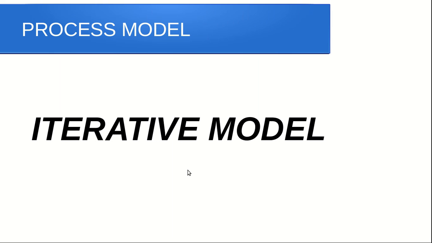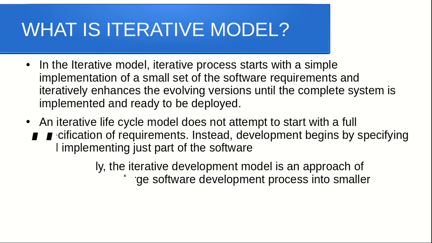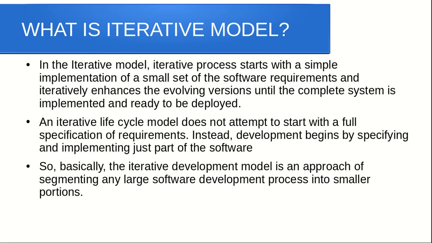In this video, I am introducing one of the process models, which is the iterative model. Then, what is the iterative model? In the iterative model, software development starts with a simple implementation of a subset of software requirements and iteratively enhances the version until the full system is implemented. So basically, the iterative development model is an approach of segmenting any large software development process into smaller portions.